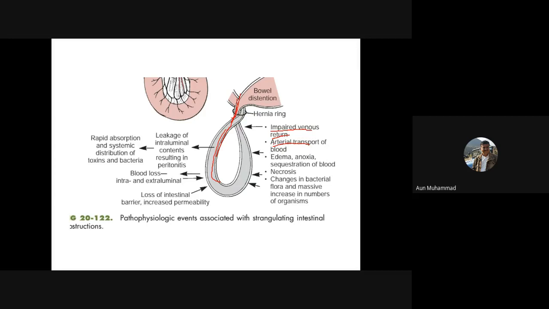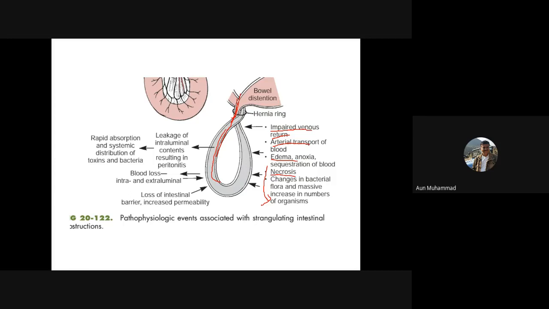As a result of the blockage, you will see that the blood vessels can get congested, and the liquid part of the blood will try to ooze out, and it will result in edematous swelling of the intestine or wall of the intestine. And due to ischemia, you can expect the necrosis of the affected area, and this necrosis can further